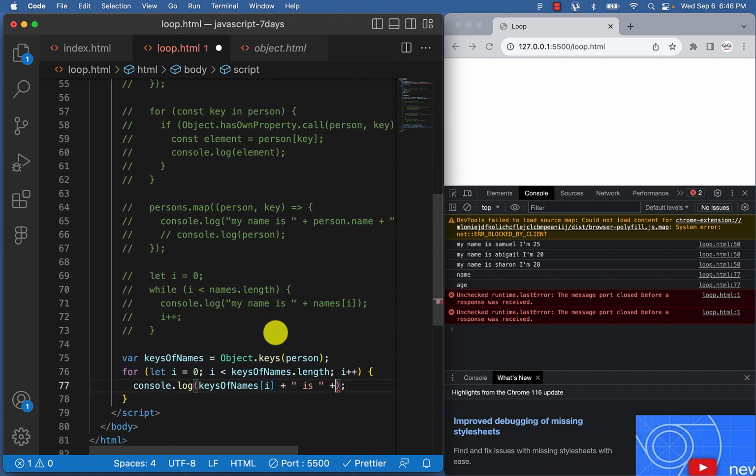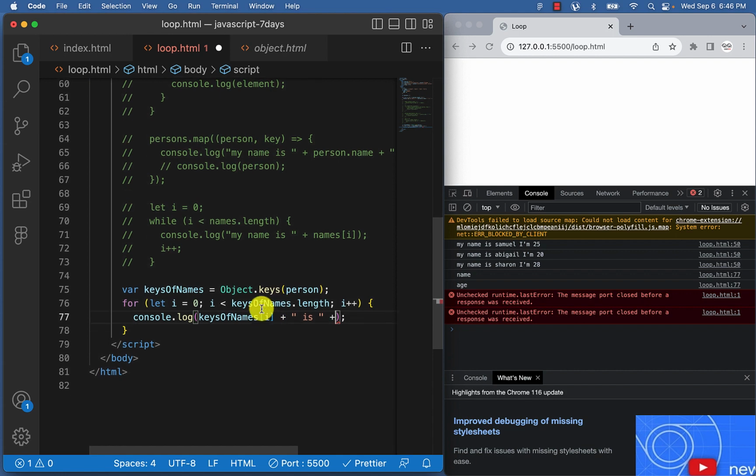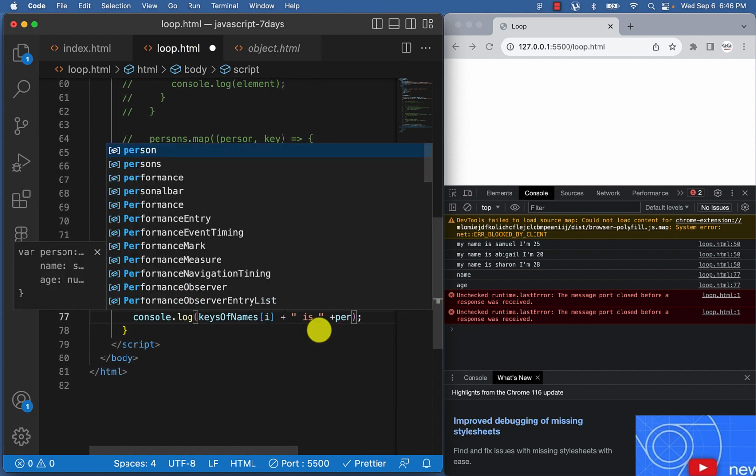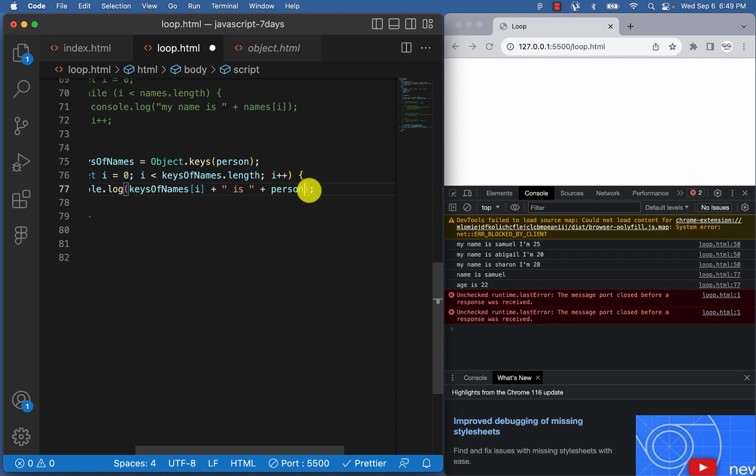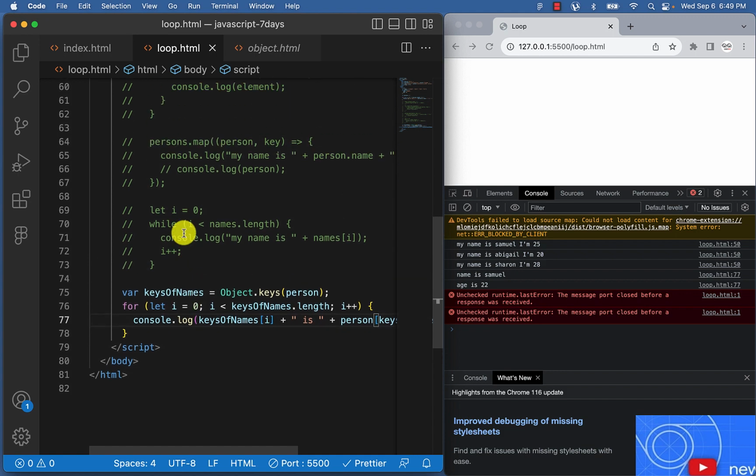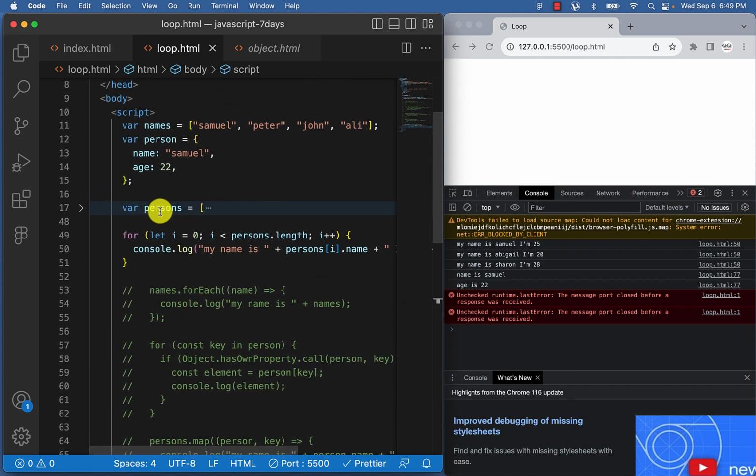Now we'll choose that object, which is this person. Type person using the array bracket. So person is the object, remember. Then we can copy all of this and paste it inside here. Once we save it, we'll see we've looped through the object. Name is Samuel, age is 22, right? So with this we could easily loop through any object.